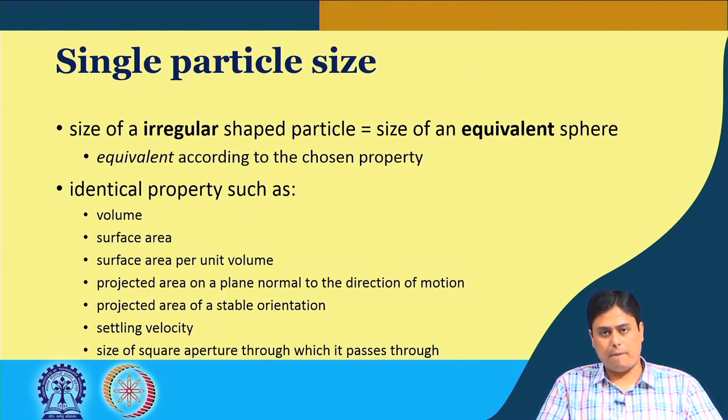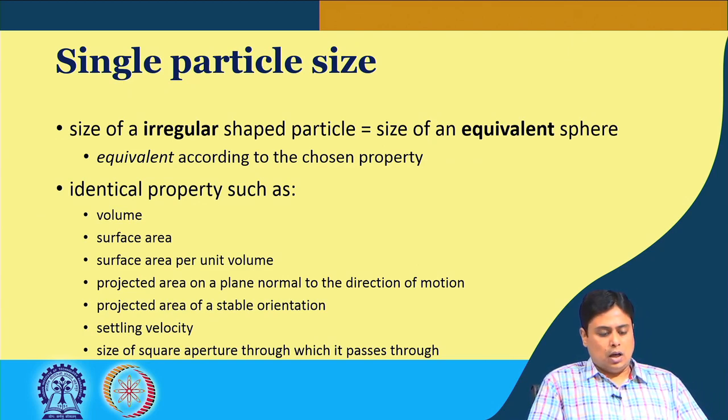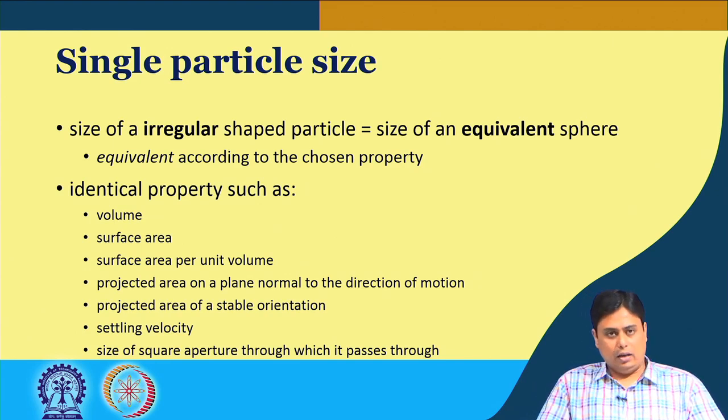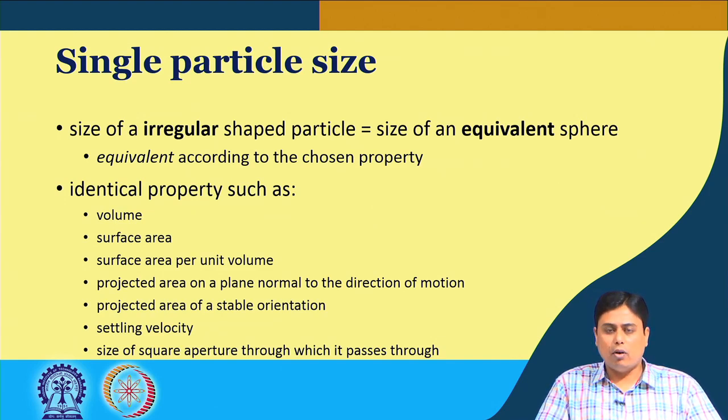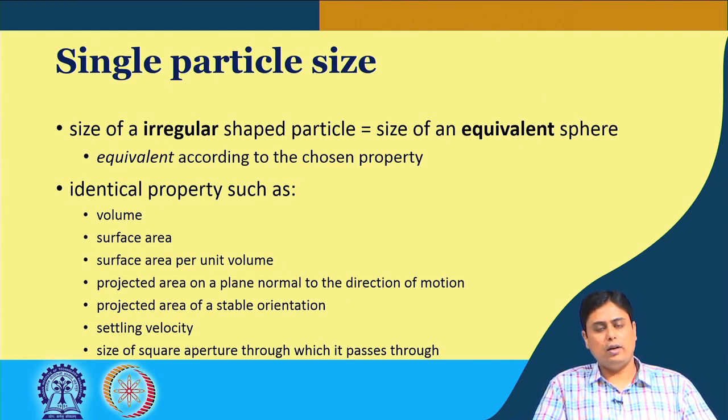So, a simple irregular shaped particle can be represented by various numbers depending on the property that you choose to make equivalent with a sphere. That is why, whenever we define the size of an irregular shaped particle, we have to tell what it is: either the equivalent volume diameter of a sphere, or the identical surface area of an equivalent sphere.